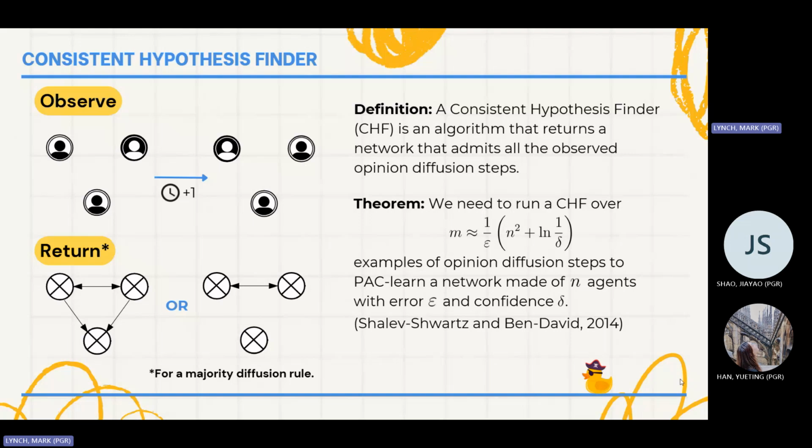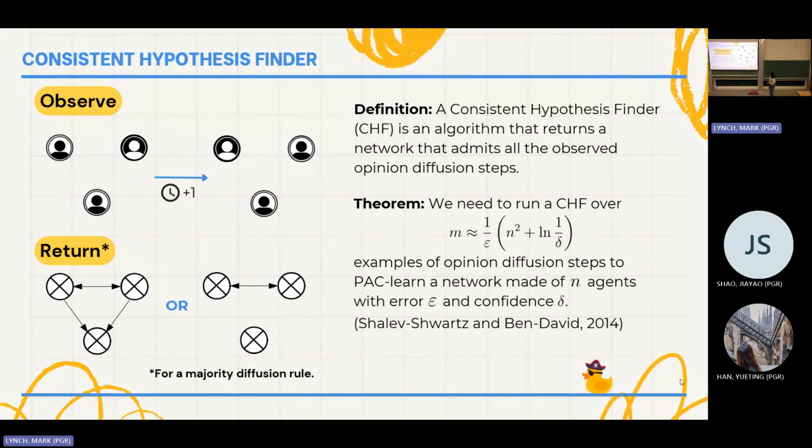So in 2014, they said that if we have a network with n agents, the number of observations that we need is around this number, this n right here, in order for us to be as close as we want for our PAC learning errors and confidences. If you see, it's kind of like quadratic in the number of examples that we need to get. So where is our goal?